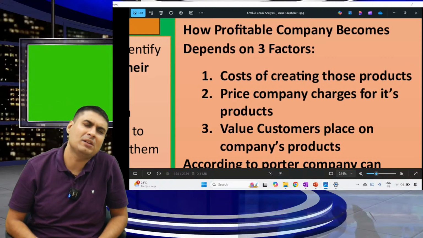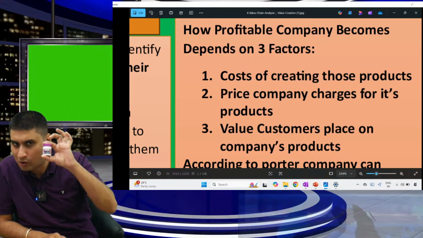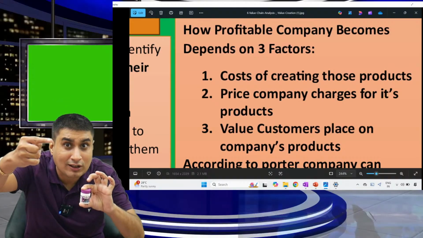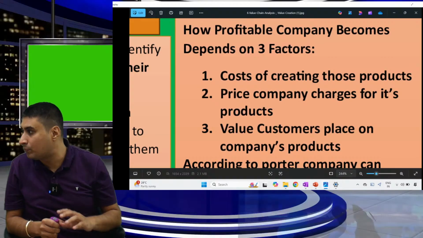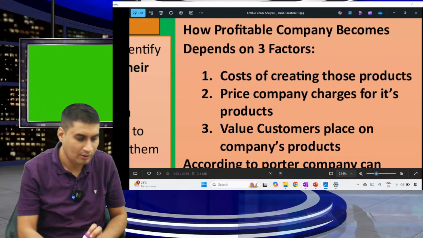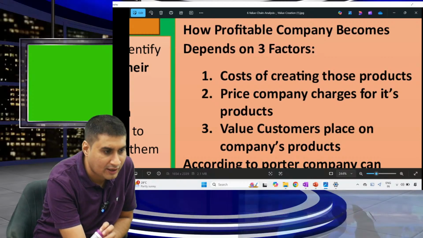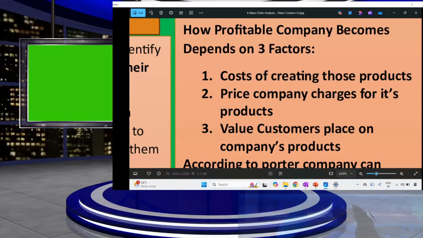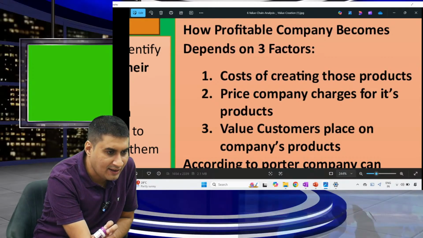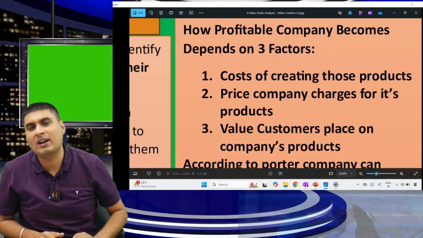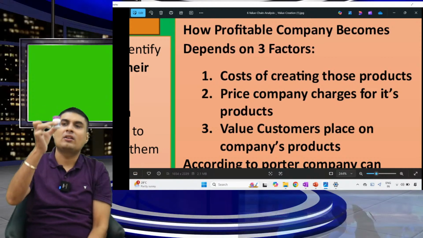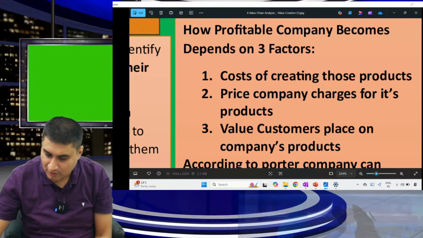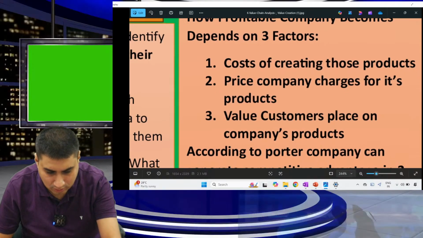So how profitable a company is depends on three things: cost of creating the product, cost price. Price company charges for the product, selling price. Third, value customer place on the product. What is most important? Value. Tell me how profitable a company is depends on three: cost of creating the product, price company charges for the product, value customer place. What's most important? Value. Shall we go ahead? Yes, sir. Okay.